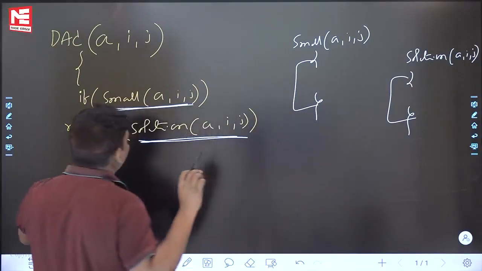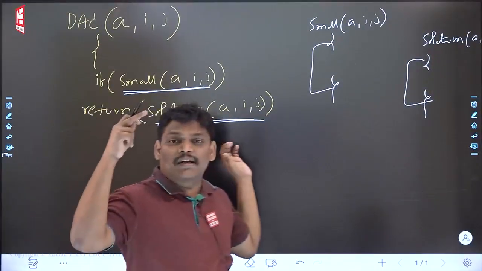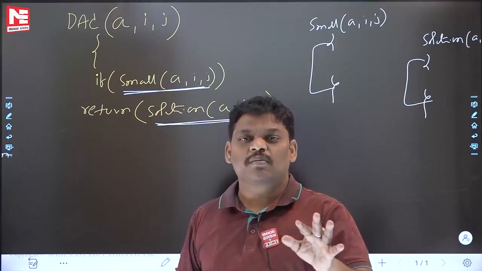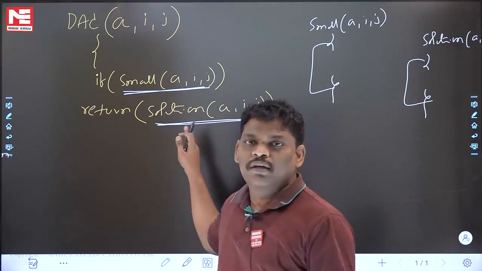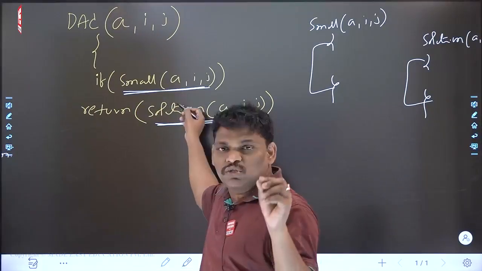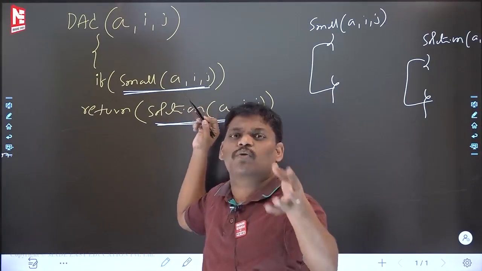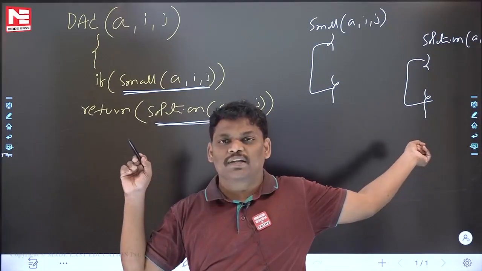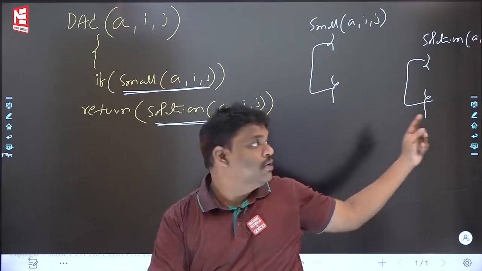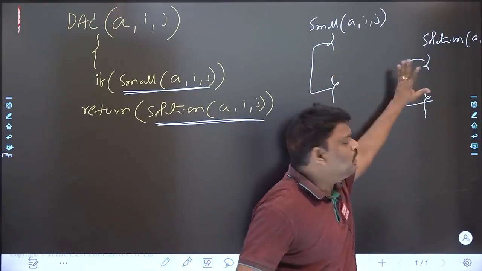So if anyone asks you from today onwards, using the divide and conquer technique, solve this problem, what is the first step? As soon as you enter, just ask whether the problem is small or not. If the problem is small, return the solution. These two are functions which contain very small code. I have written it roughly here; within a few minutes I will fill that gap also.